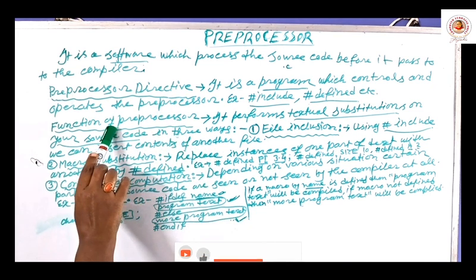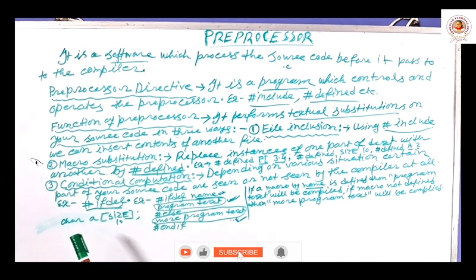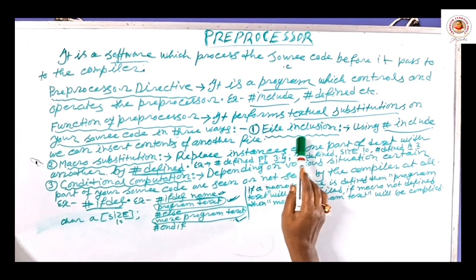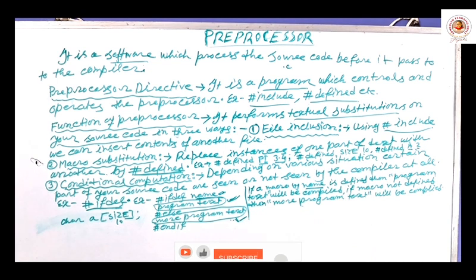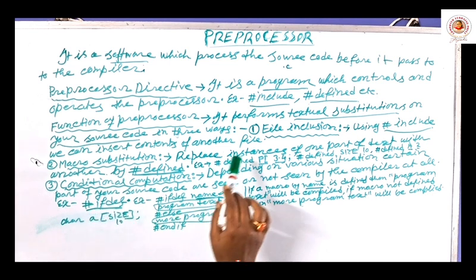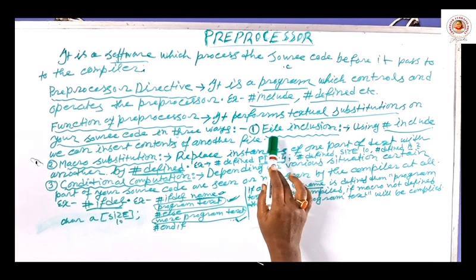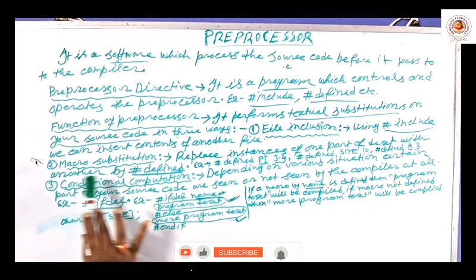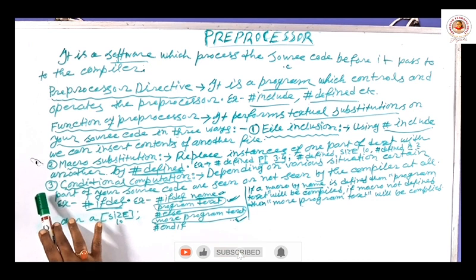What does it do? Actually, it performs textual substitutions in 3 ways. What are the 3 ways? File inclusion, macro substitution, and conditional computation.